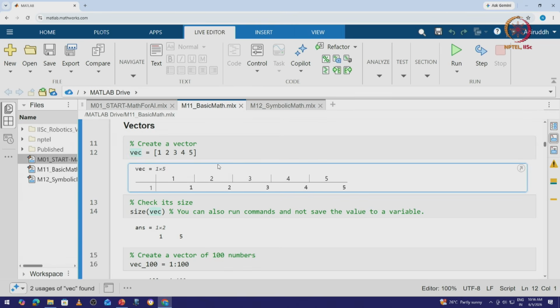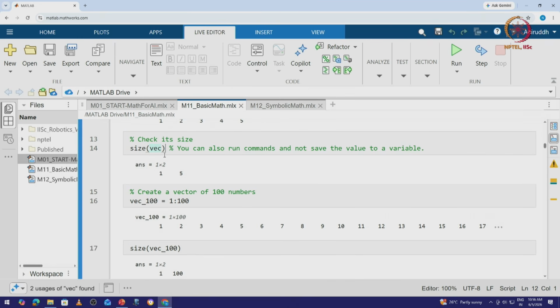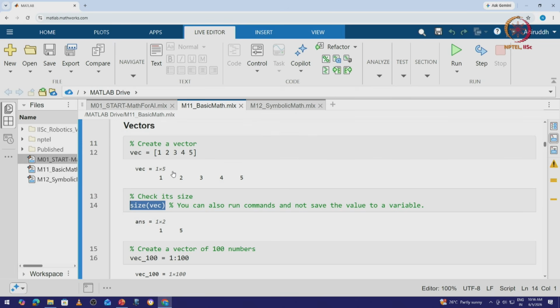Now essentially we can also see that it has certain rows and columns, and this is a proper interpretation in MATLAB. So if I say 1, it is essentially 1, 2, 3, 4, 5 and specific to each column. If we use the syntax size of vec, it is essentially telling us the number of rows and columns. In this particular example, it is 1 row and 5 columns.